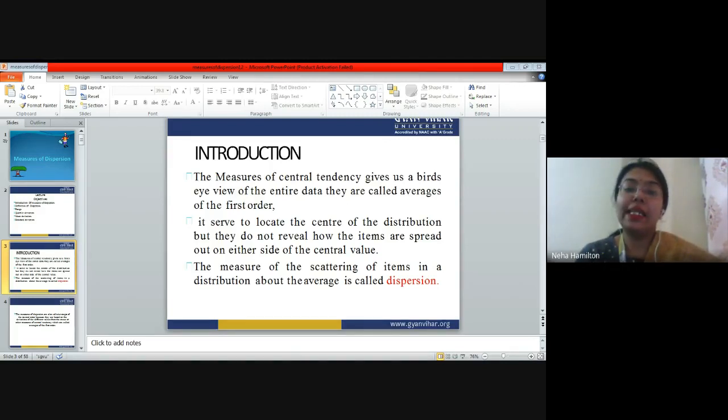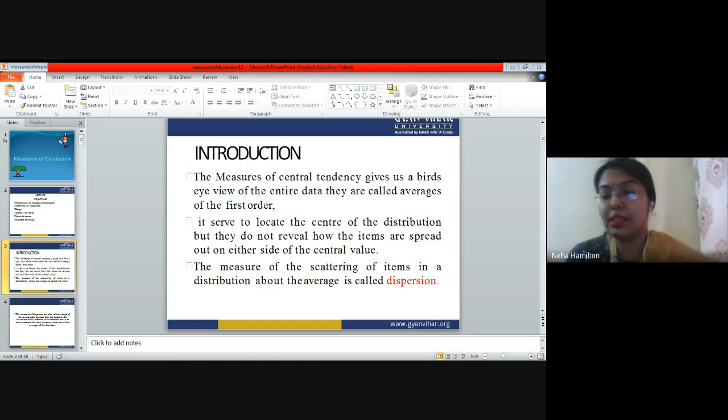Okay, so ladies and gentlemen, what is written in this slide is that when you are calculating measure of central tendency, you only calculate mean, mode, and median, right? They give you an idea of what is the central point in your data. They do not give any idea about how much the data is dispersed, right?